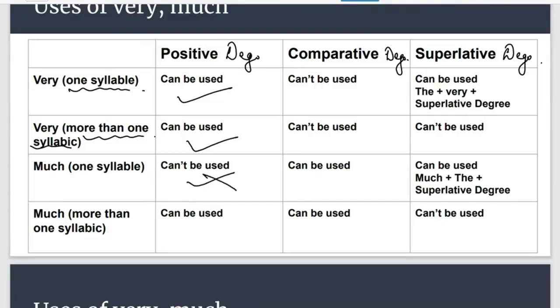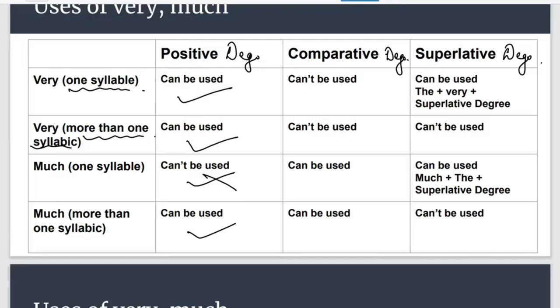We can use much with more than one syllable. That means in the positive degree we can use very with both, and we use much only with more than one syllable.